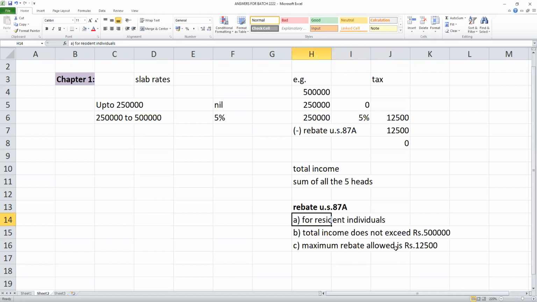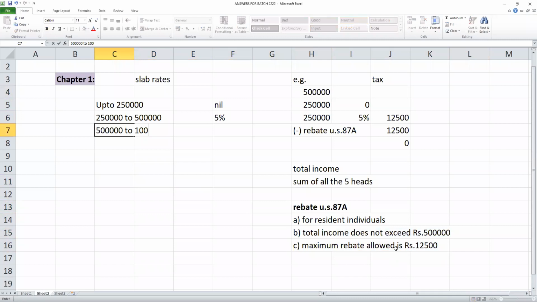A resident is one who has stayed in India for 182 days or more during the previous year 2021-22. If you are a resident, you are entitled to the rebate provided your income does not exceed 5 lakhs, and the maximum rebate allowed is 12,500. Suppose your income is more than 5 lakhs, you will move to the next slab, students. So above 5 lakhs, no rebate.